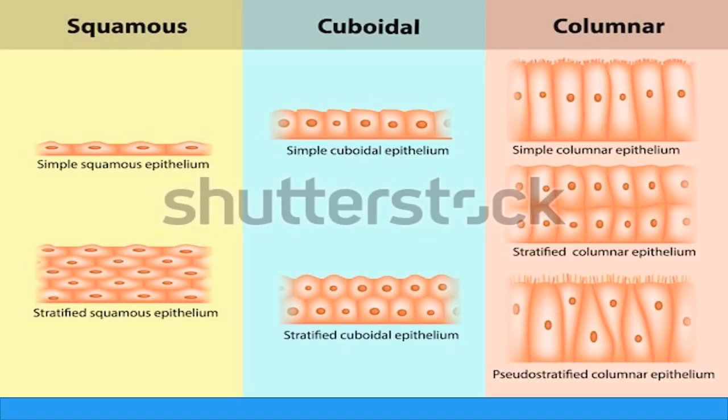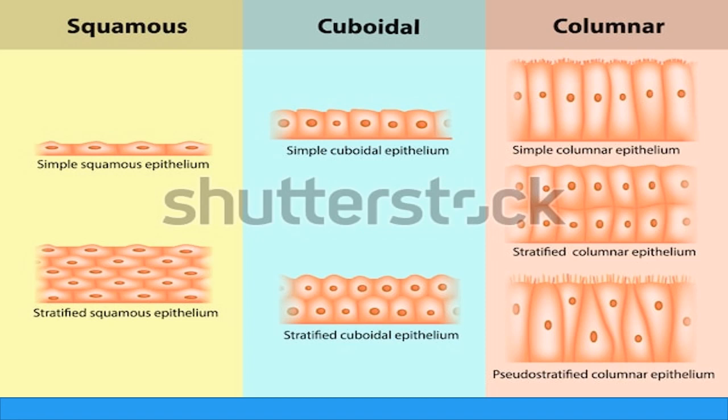So these are the structures. Simple squamous is single layer, stratified squamous epithelium is multi-layer. Then simple cuboidal epithelium is single layer, stratified cuboidal epithelium is multi-layer. Simple columnar epithelium has cilia at the outer end. Stratified columnar epithelium has two or many layers.